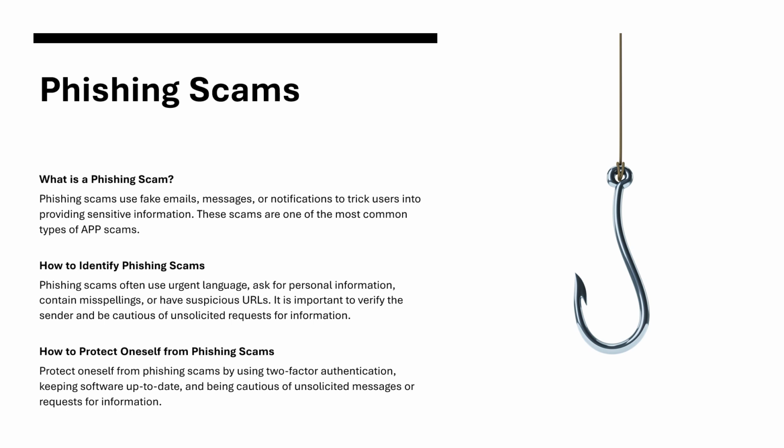How to identify phishing scams? Phishing scams often use urgent language, ask for personal information, contain misspellings, or have suspicious URLs. It is important to verify the sender and be cautious of unsolicited requests for information.